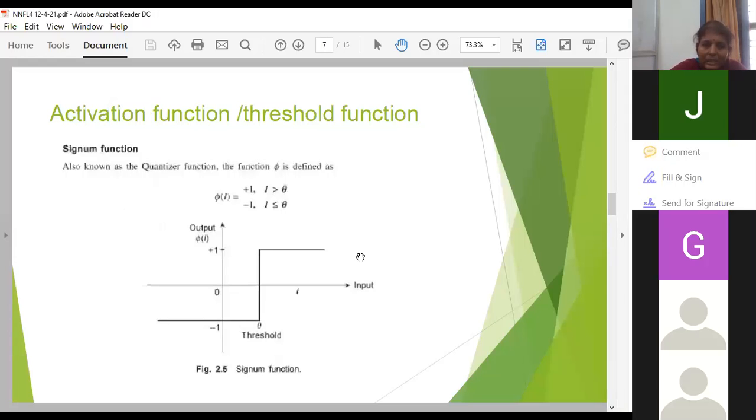So the first basic activation function is the step function. Next one is the signum function, which is varying between plus 1 and minus 1.